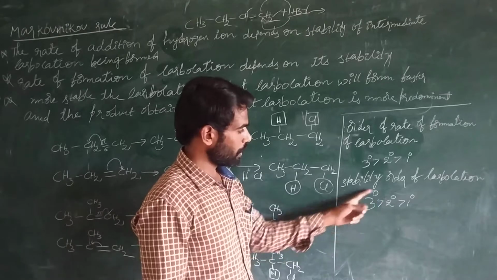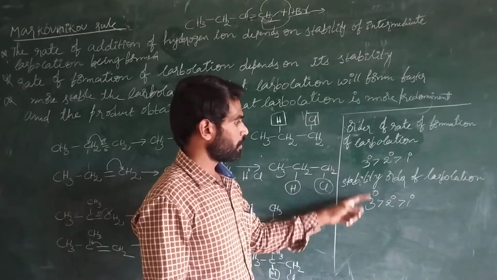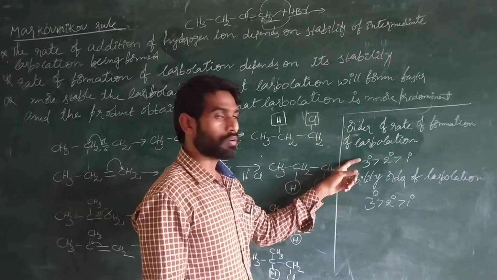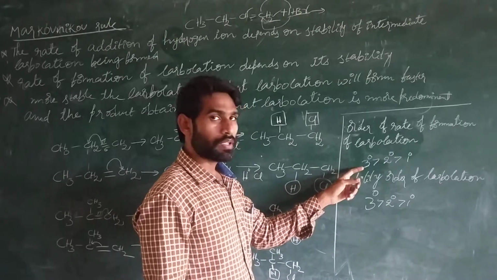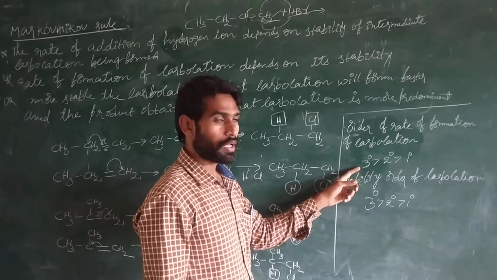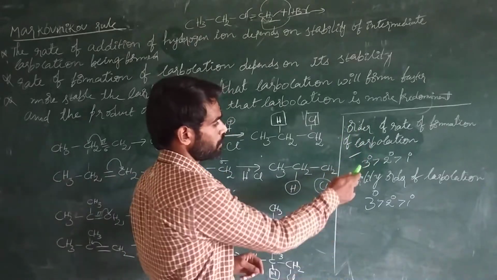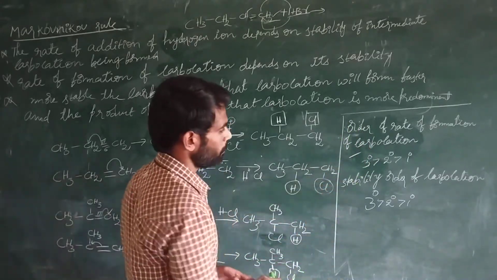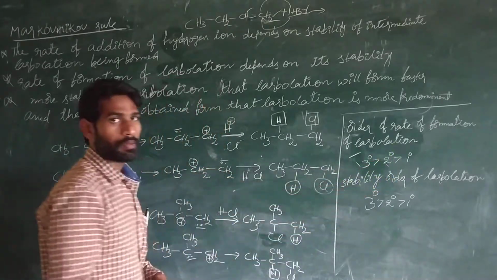Here the tertiary carbocation is more stable. That's why the rate of reaction of the tertiary carbocation is more. It is more active. If the compound is more stable, the tertiary carbocation is more reactive. So that's why the reactivity is faster in the case of the tertiary carbocation, because it is more stable than the secondary and primary.